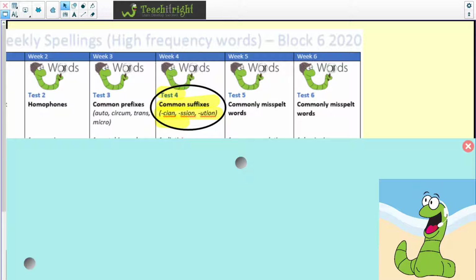So hopefully you're ready. If you would like to pause the video at this stage because you just need to get yourself organised, ready to start the spelling test, then of course do. Otherwise, if you are ready, then we will start.